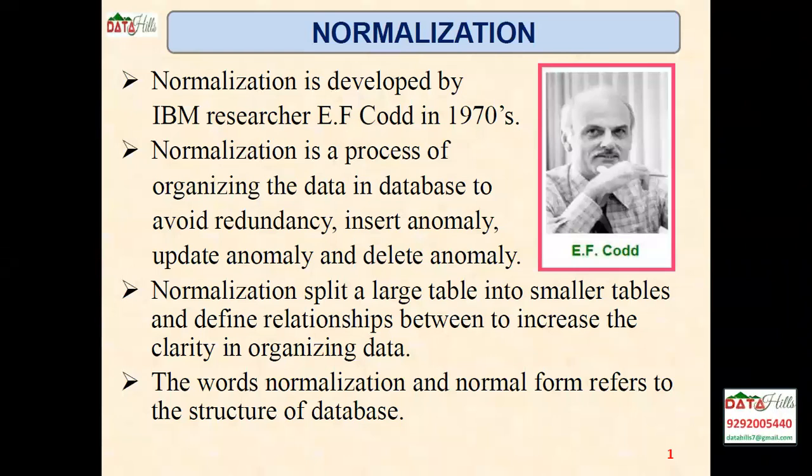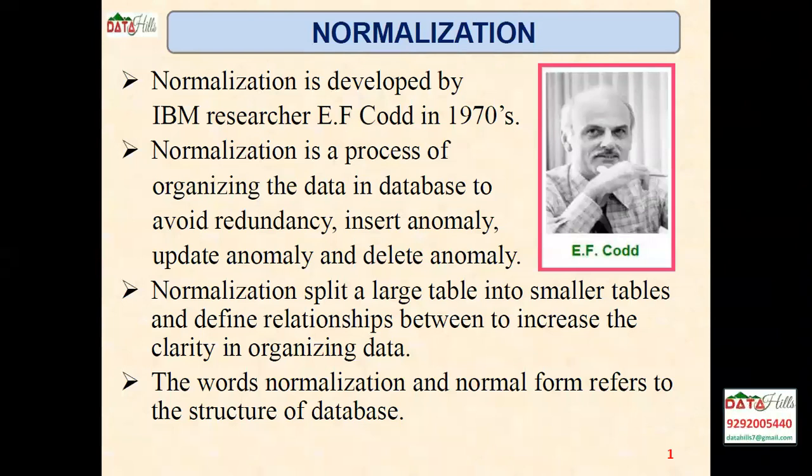Actually, what does normalization mean? Normalization is the process of organizing the data in a database to avoid redundancy and to avoid anomalies. The anomalies we have are insert anomaly, update anomaly, and delete anomaly.